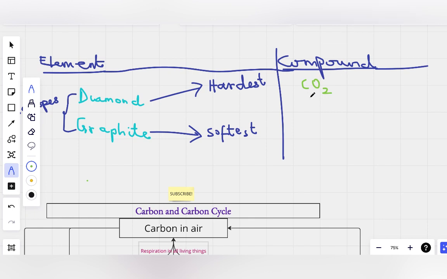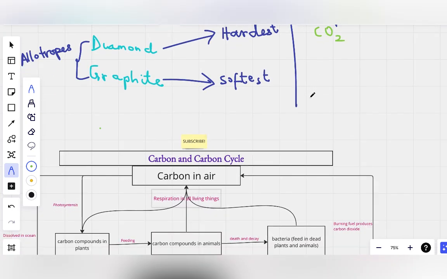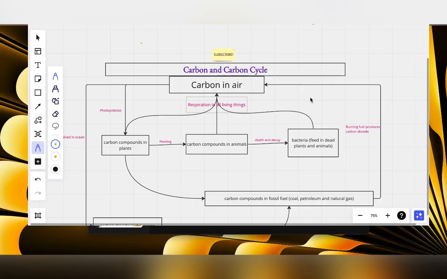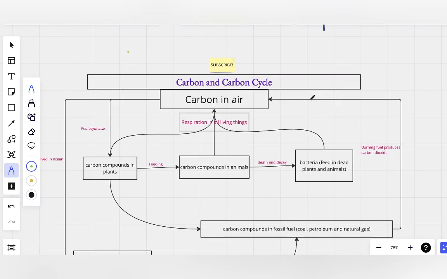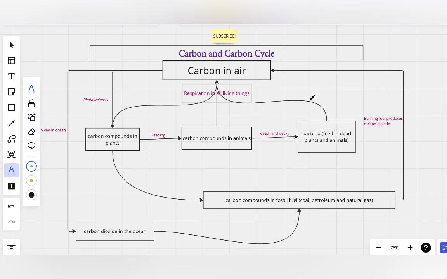Now let's take a look at the carbon cycle. We've talked a bit about the elementary aspects of carbon, and the cycle it undergoes, the carbon cycle. When we talk about the carbon cycle, we are referring to how we get carbon from the air to the soil and back to the air, the whole phenomenon. What is happening to carbon, how it's being released to the air, how we get it from the air, and what processes and organisms use the carbon. This is what we mean by the carbon cycle.